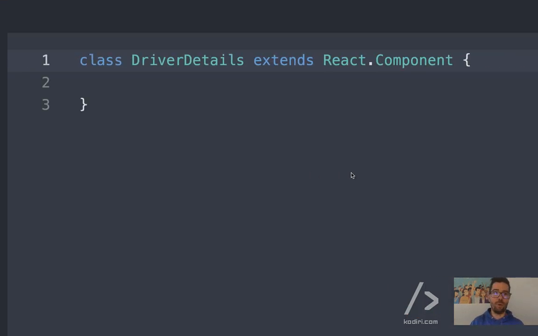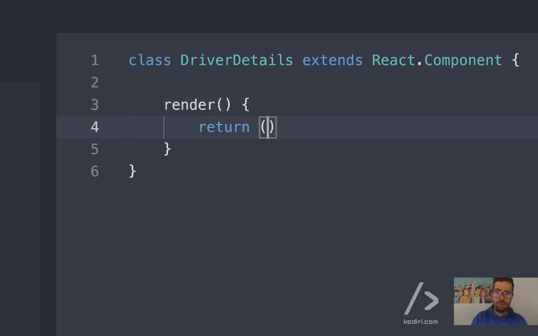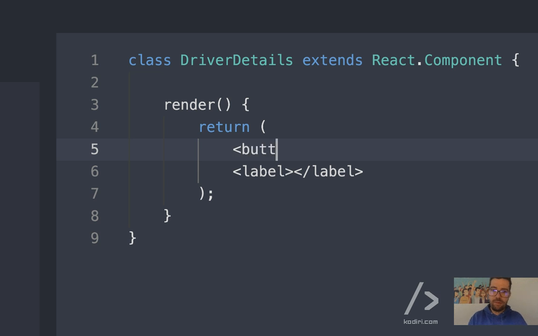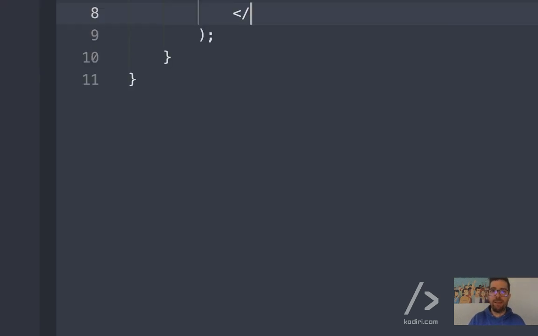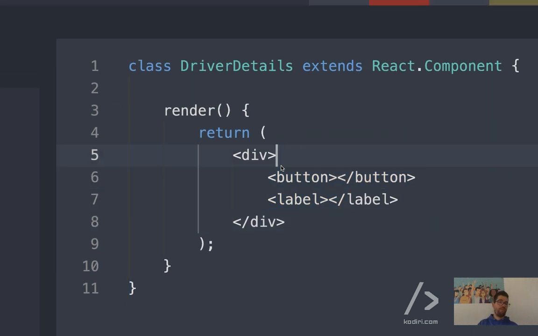Again, render, and then return, and then can we put the label and the button like that? So first of all, that's not valid in React. Every React component needs a root element. That means you should surround them. It could be a div, not necessarily a div. It could be a span, a label, whatever. But some element that will be valid from a JSX point of view.